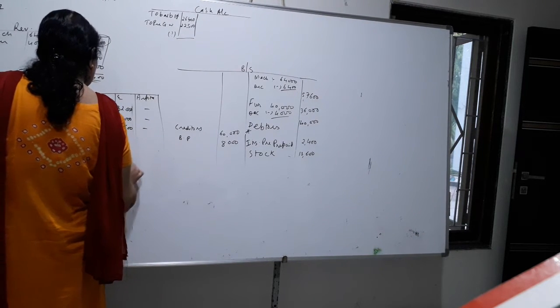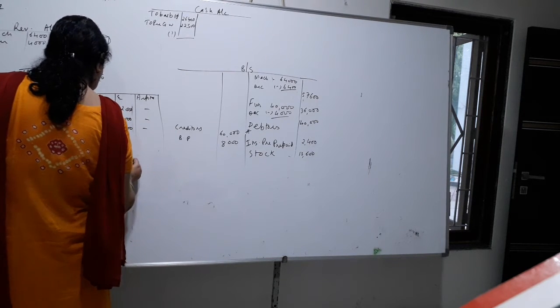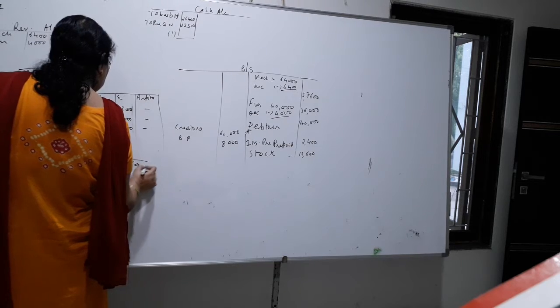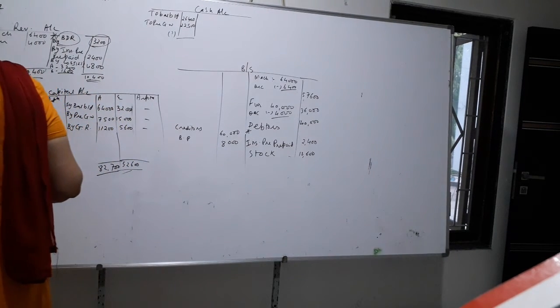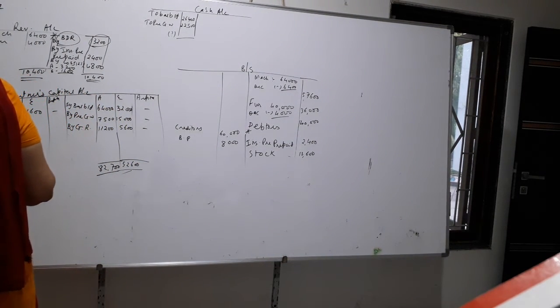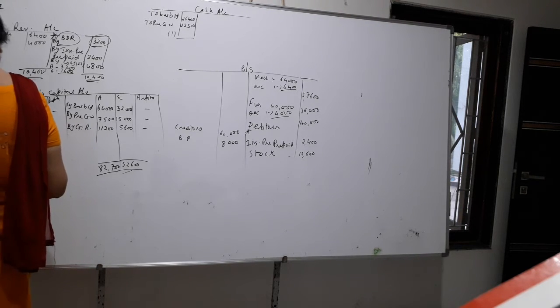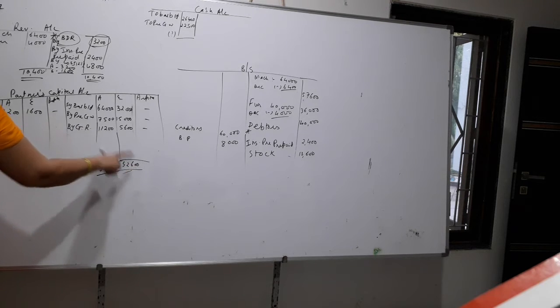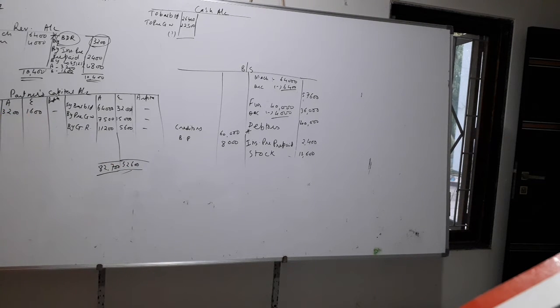$82,700 and Isha's 52,600. Isha's is 52,600. Now minus revaluation loss. Minus this revaluation loss, so you will get the balance carried forward: 82,700 minus 3,200 and 52,600 minus 1,500.